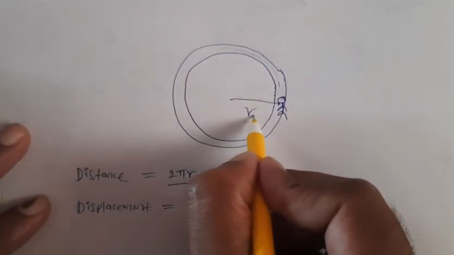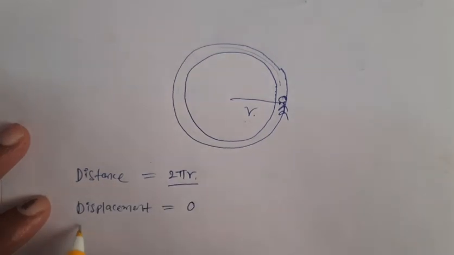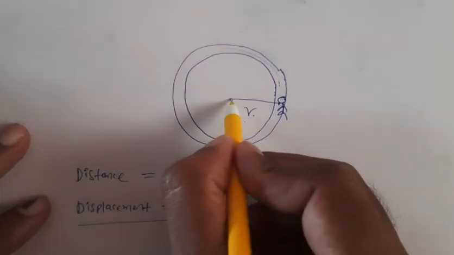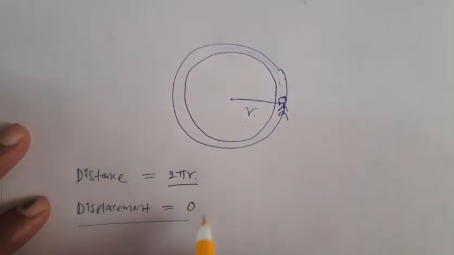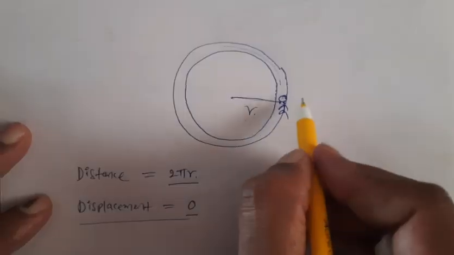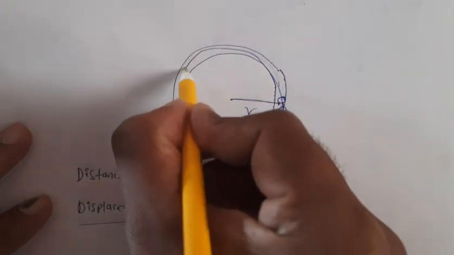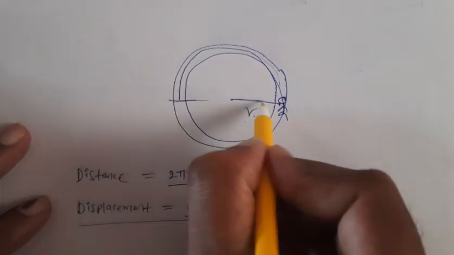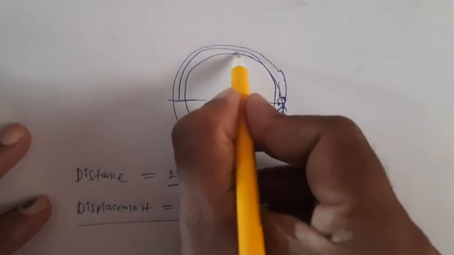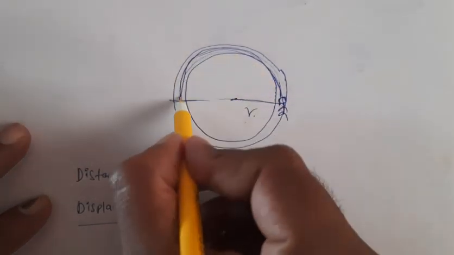If r equals 100 meters, you just need to substitute r equal to 100 meters. But what about the displacement? Whatever the radius of the circular track, your displacement is 0 only. Now suppose you are starting here and completing only half of the circular path. That means you are going from here to here. This is the initial position and this is the final position.